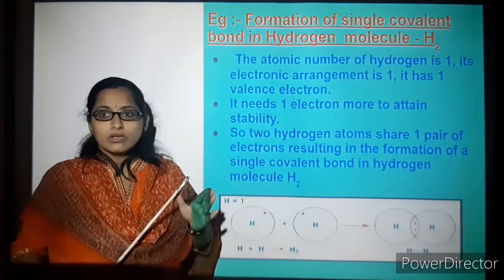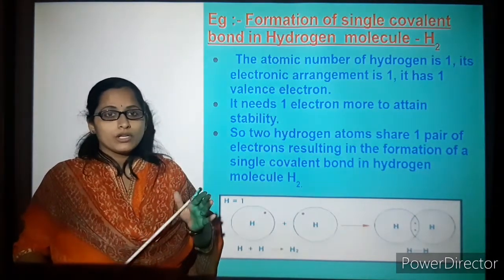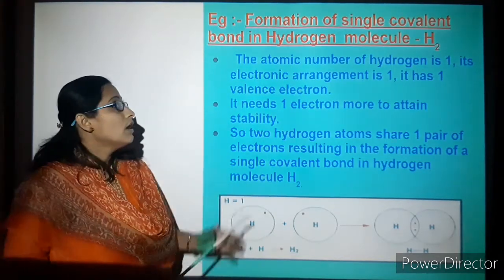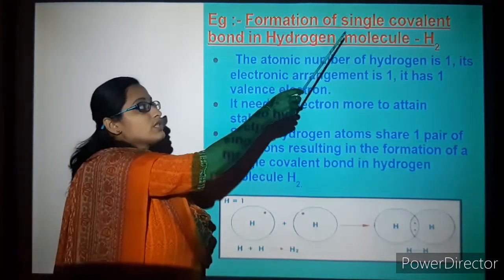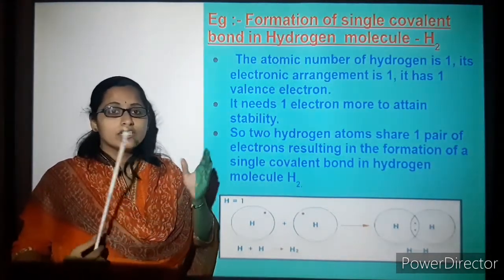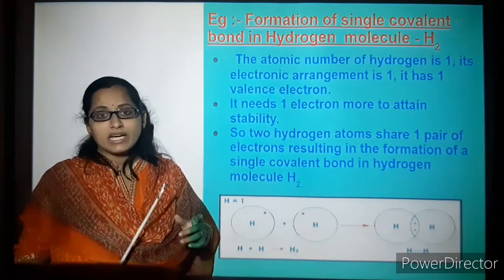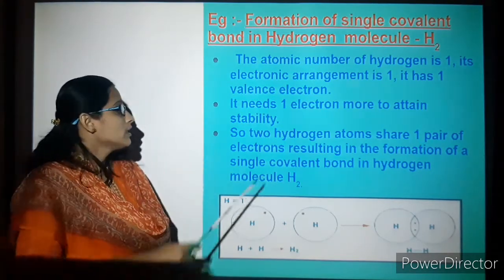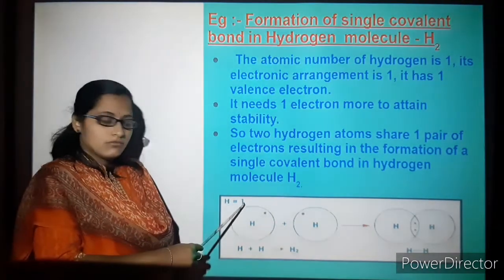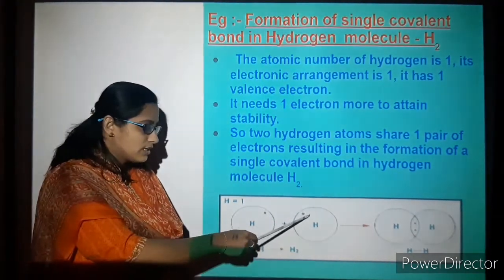So hydrogen molecule, we know that 2 atoms of hydrogen need to combine together to form a hydrogen molecule, which forms a single covalent bond. I have told you that it needs to share a single pair of electrons. So here we can see that hydrogen has 1 electron, the other hydrogen has 1 electron.